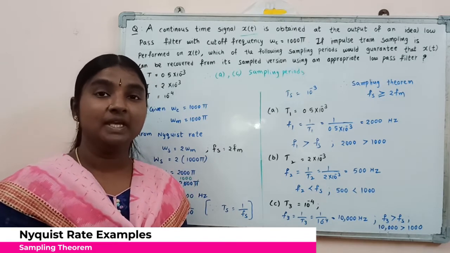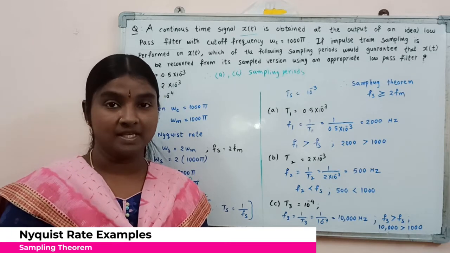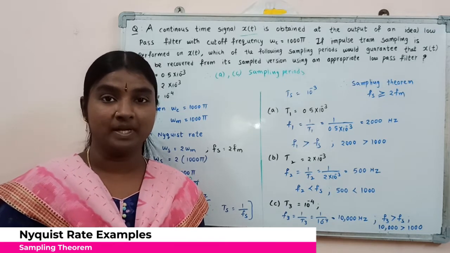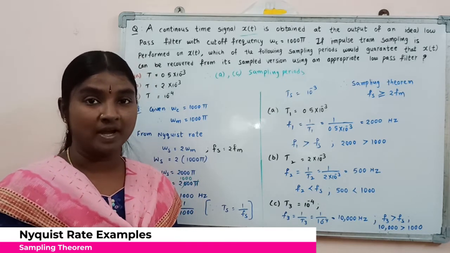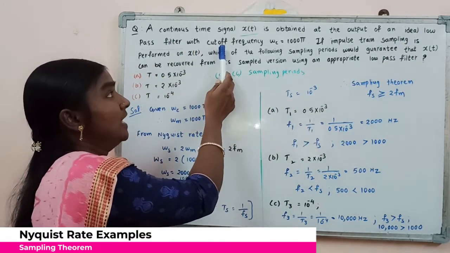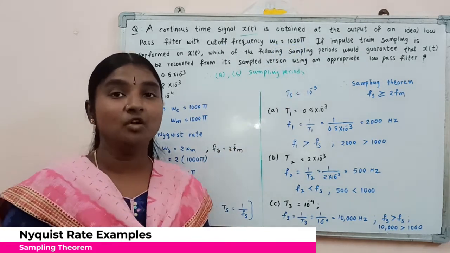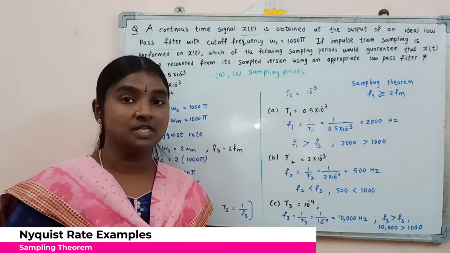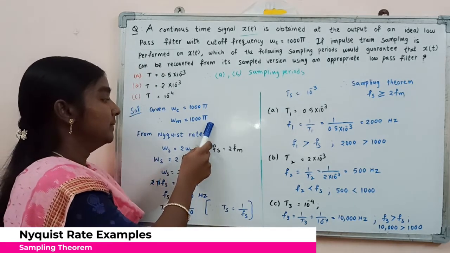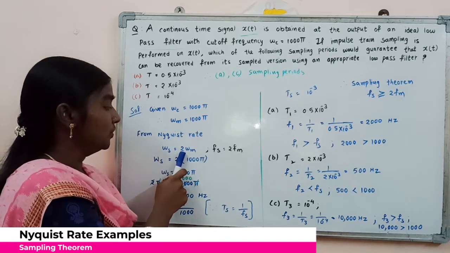In this question, they mention a continuous time domain signal x of t. With this x of t signal, we do the sampling operation, and the output we are going to find at an ideal low pass filter. And this filter has cutoff frequency omega c equal to 1000 pi. If the ideal low pass filter cutoff frequency equals 1000 pi, it means the maximum frequency of this signal is also 1000 pi here.